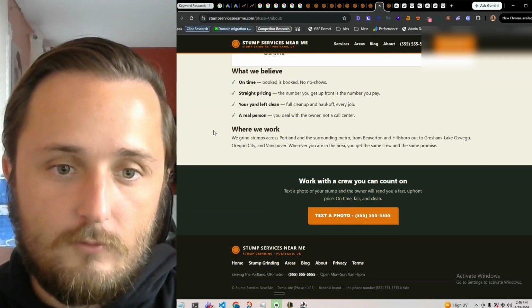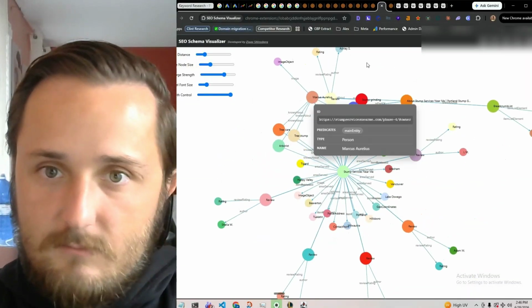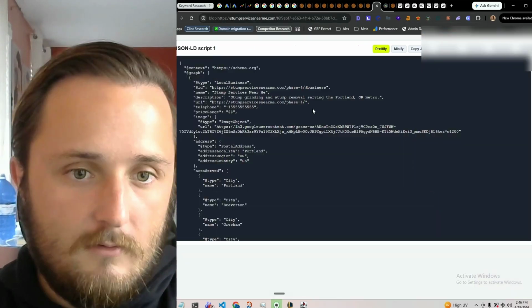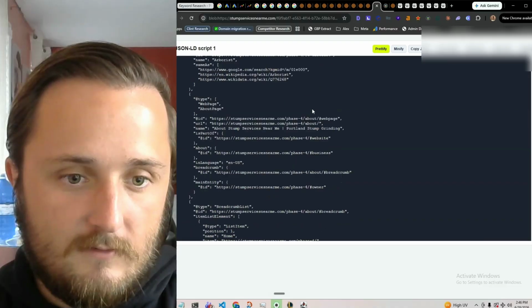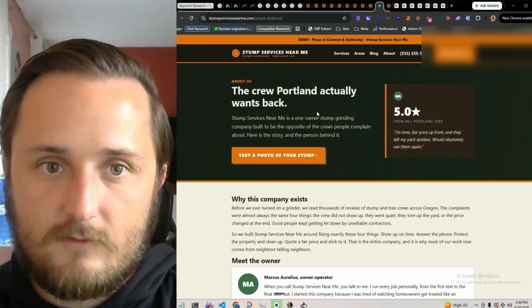Because we're telling Google not only on page, but we'll see if it's in the schema for this page, what the owner knows about. Who is the owner? So I don't think I've done it on this phase yet. No, I haven't. So we'll have to, it'll probably be in phase 5 or 6.